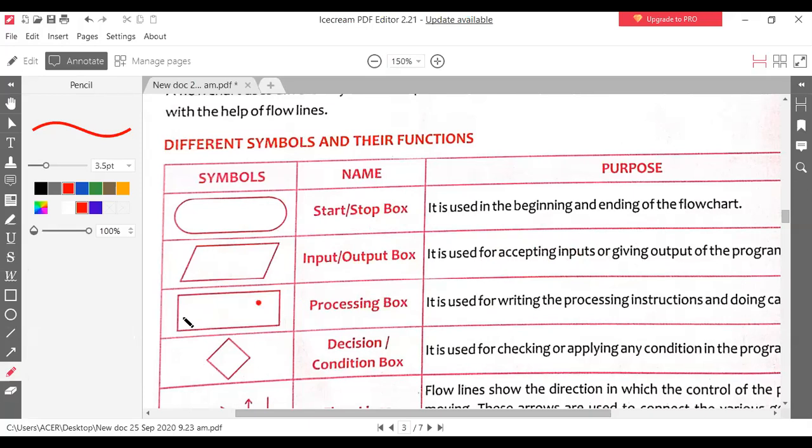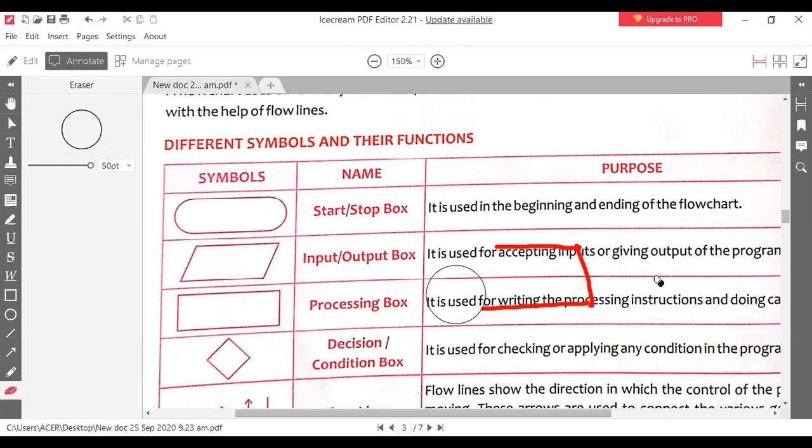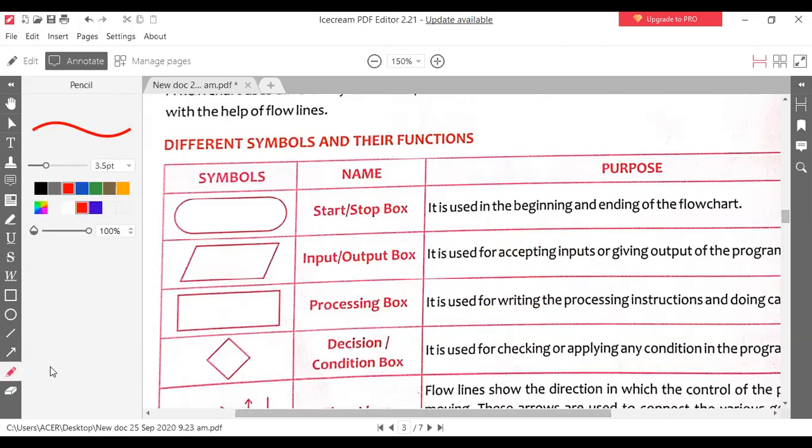And what is this box? If you draw this box with 90-degree lines, this is called the processing box.